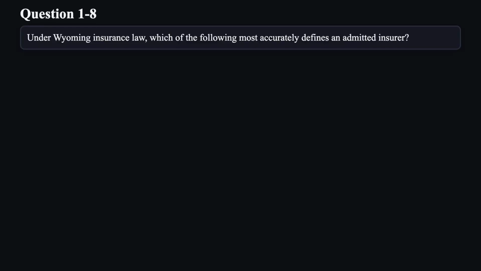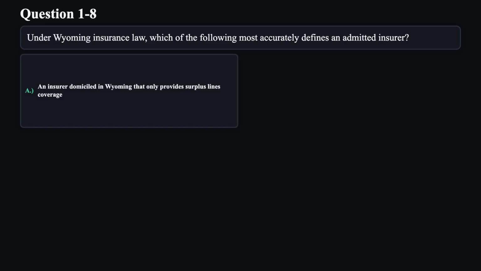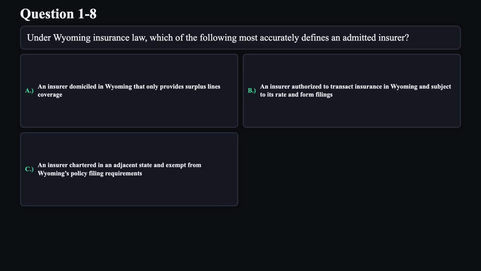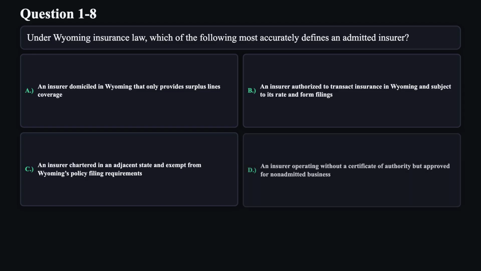Question 8. Under Wyoming insurance law, which of the following most accurately defines an admitted insurer? A. An insurer domiciled in Wyoming that only provides surplus lines coverage. B. An insurer authorized to transact insurance in Wyoming and subject to its rate and form filings. C. An insurer chartered in an adjacent state and exempt from Wyoming's policy filing requirements. D. An insurer operating without a certificate of authority but approved for non-admitted business.